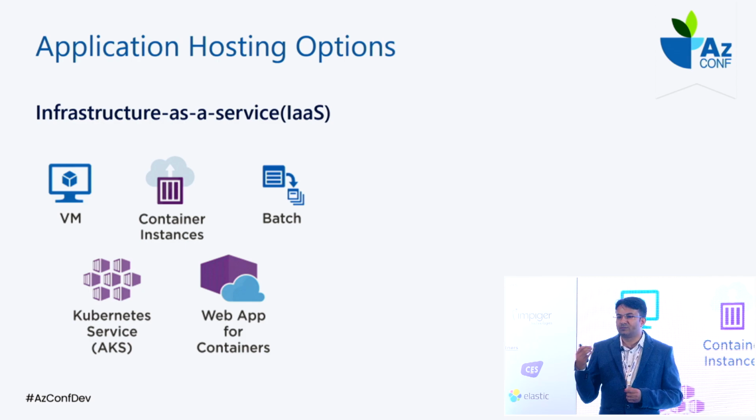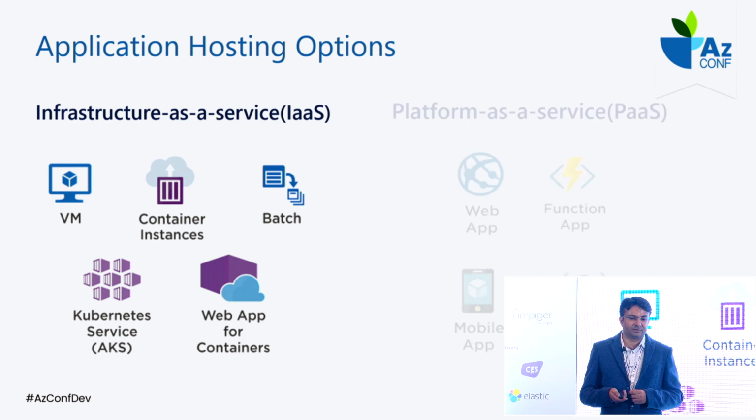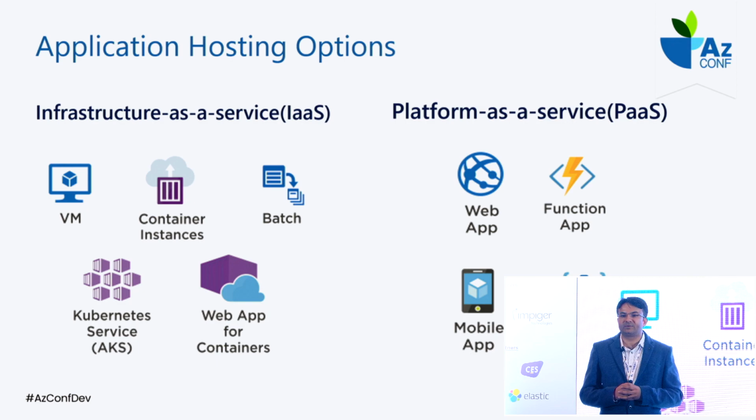If you proceed with PaaS services, we have web app, function app, logic app, and mobile app. You can use these PaaS services for deploying the UI as well as the API. Many other alternatives are also available.